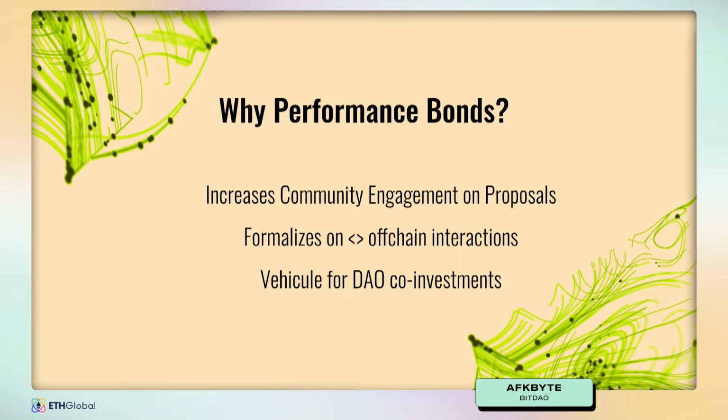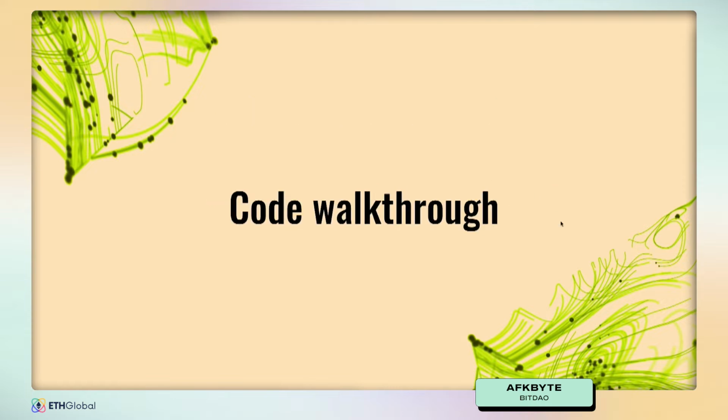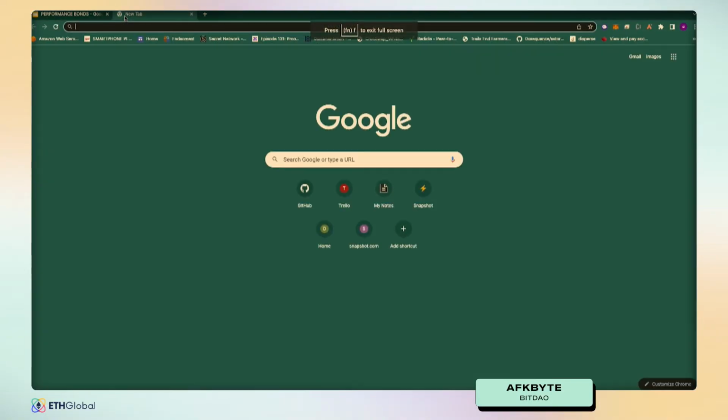So let's say that one DAO wants to invest in another DAO who's building some sort of tooling. The other DAO can fund the performance bond completely from their own treasury to formalize the agreement together. I'm going to be doing a really quick code walkthrough of the contracts themselves, if you were able to pull that up.